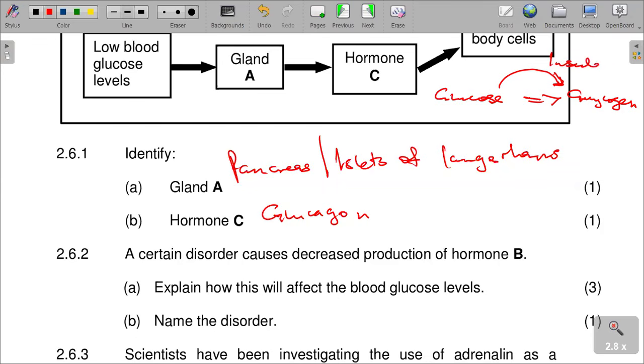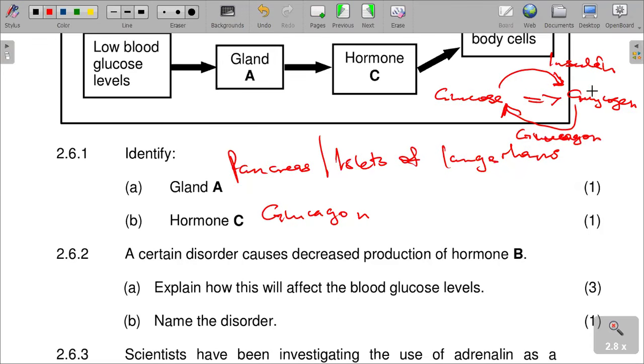By insulin. So therefore it decreases the glucose level, and then when it goes from glycogen to glucose, it is glucagon. Glucagon actually increases the glucose level in the blood.